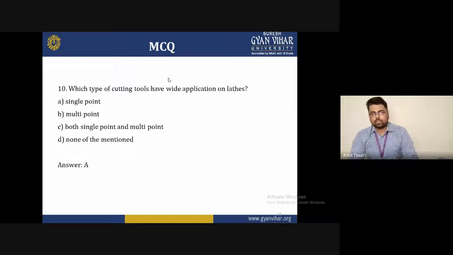And the last question, that is 10, is which type of cutting tool has wide application on a lathe? The options are A, single point; B, multi-point; C, both single point and multi-point; D, none of the mentioned. The correct answer of this question is A, the single point type of cutting tool has wide application on a lathe.